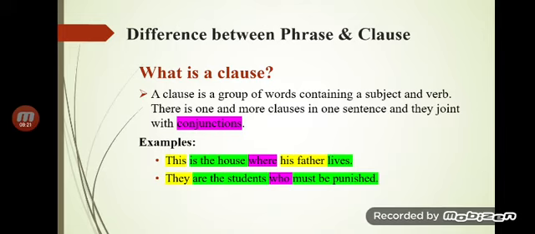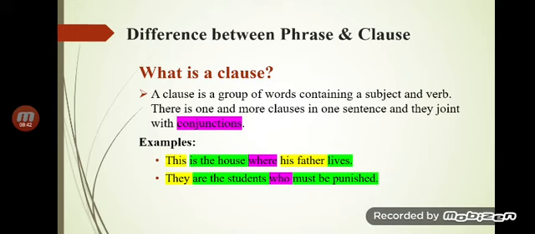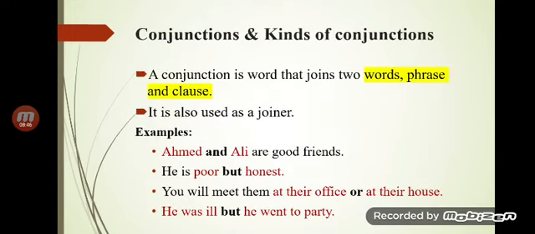We'll be covering this point as we progress further in the lecture and see the further slides. But you must keep in mind that clauses are mainly distributed into two types. Number one, independent clause, and number two, dependent clause. As we have said, clauses are joined by a conjunction. So let's come to the important topic, that is, what a conjunction is.